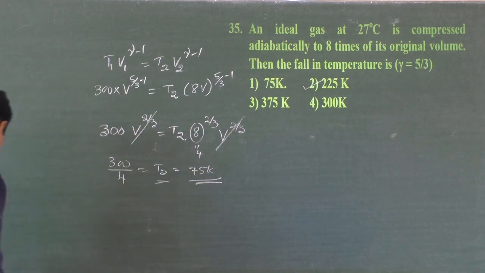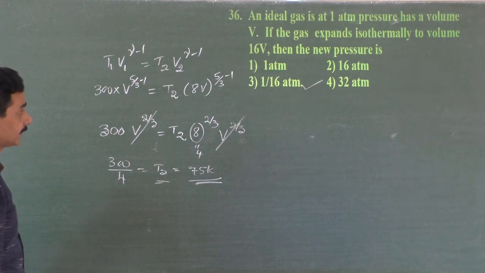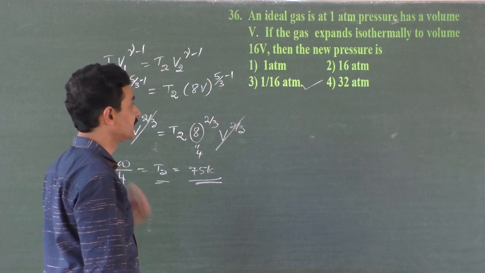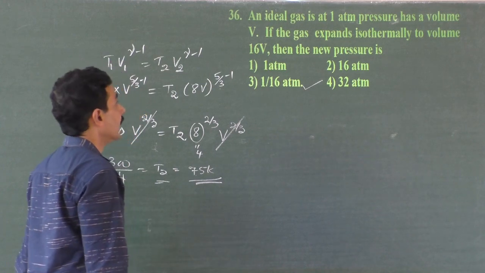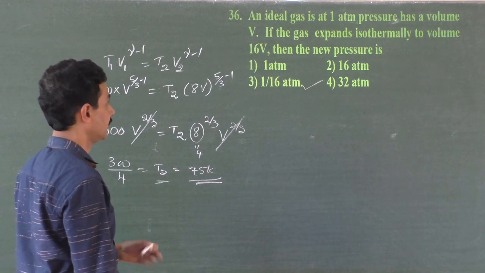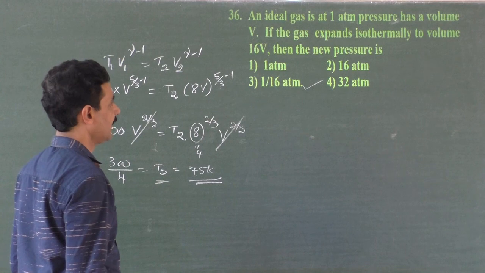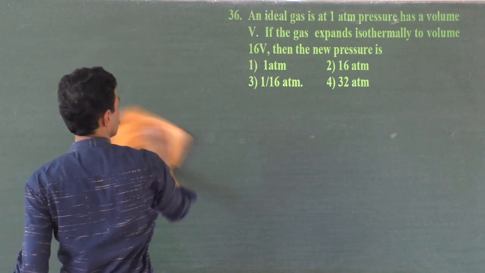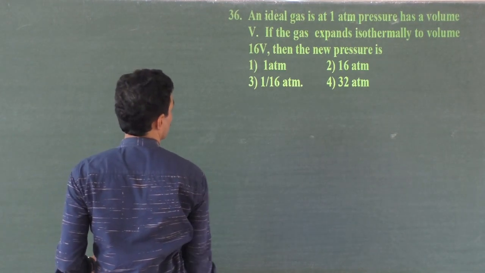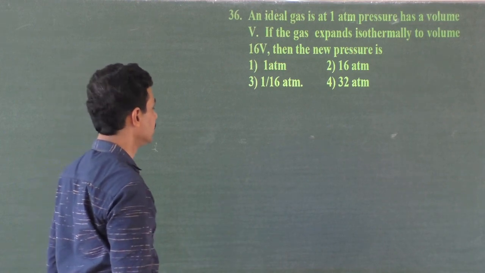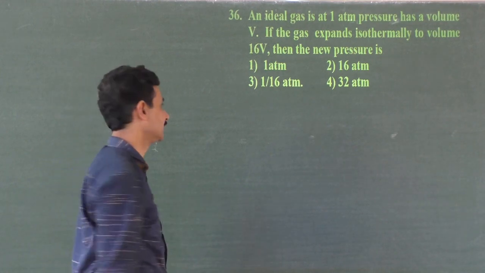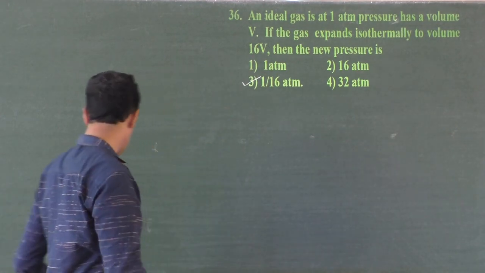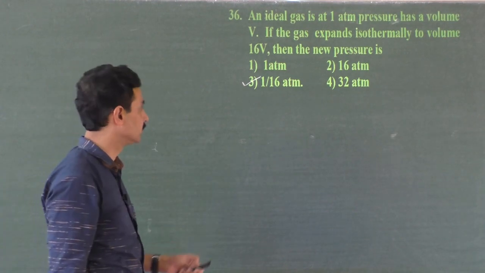Okay, we'll move on. An ideal gas is at 1 atmospheric pressure and has a volume V. If the gas expands isothermally to volume 16 V, then the new pressure is. Volume is inversely proportional to pressure. If volume increases 16 times, then the pressure should go to 1 by 16 times, right? So 1 atmosphere to 1 by 16 atmosphere. Directly you can answer it. You can also write the equation P1 V1 is equal to P2 V2.